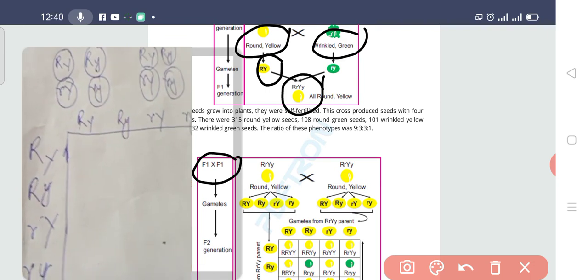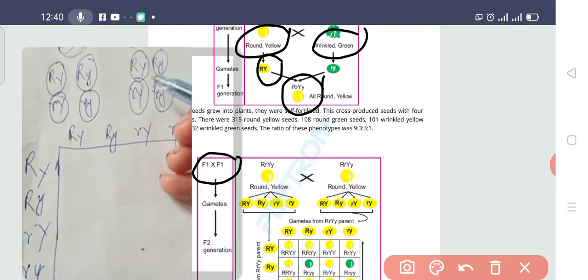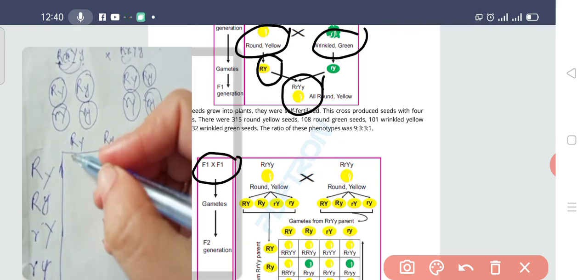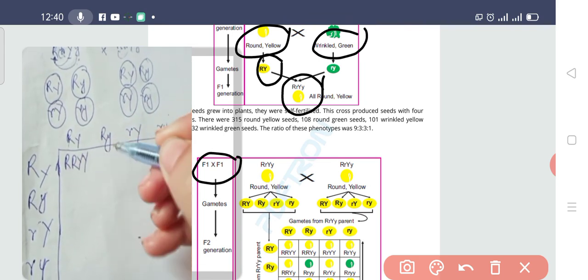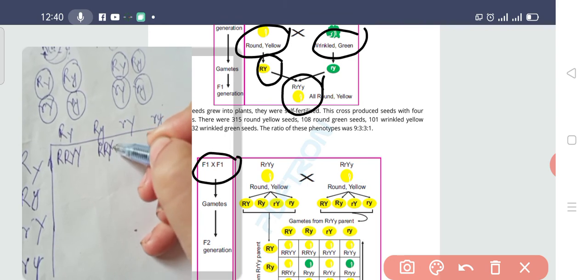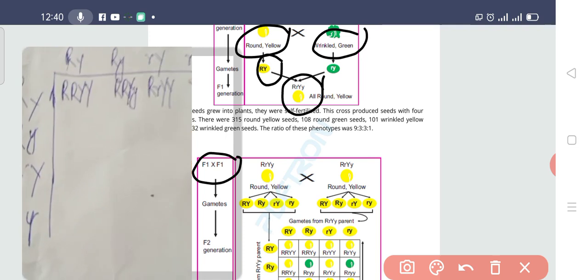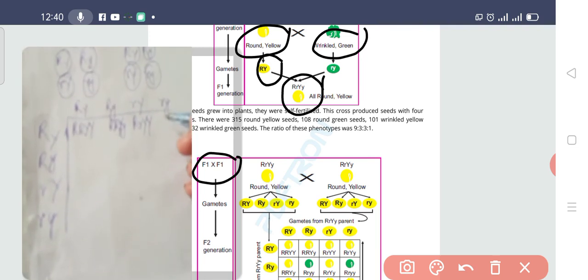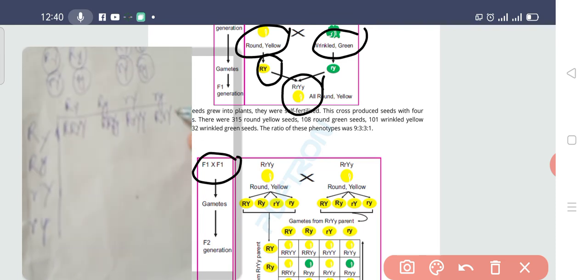Now let's draw the cross between them. It is very simple, you know it very well. Capital R capital R, capital Y capital Y, capital R capital R, capital Y small y, capital R small r, capital Y capital Y, capital R small r, capital Y small y.